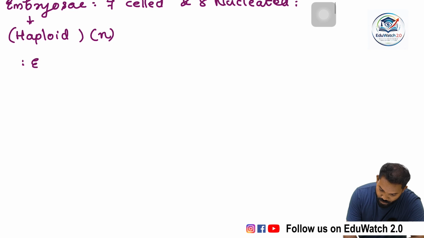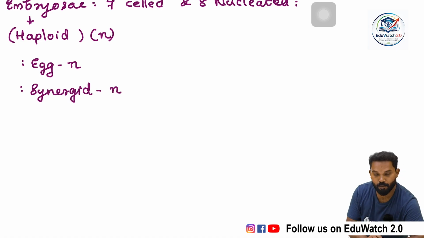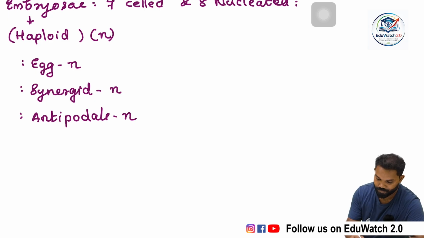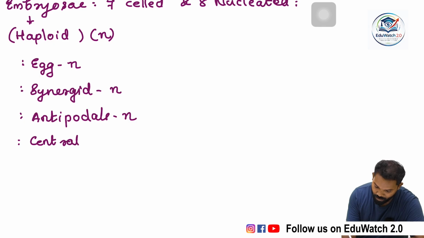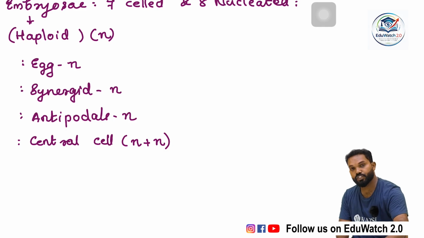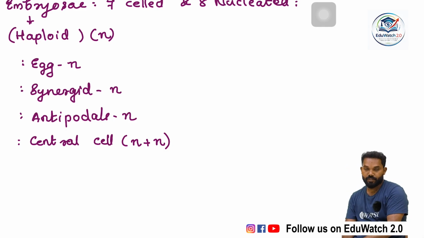The egg apparatus, which contains the egg cell, is haploid. Then there are 2 synergid cells, they are also haploid. Then there are 3 antipodals, they are haploid in nature. Then there is a central cell that is also haploid in nature, but the condition is n plus n. The n plus n condition and the 2n condition differ.